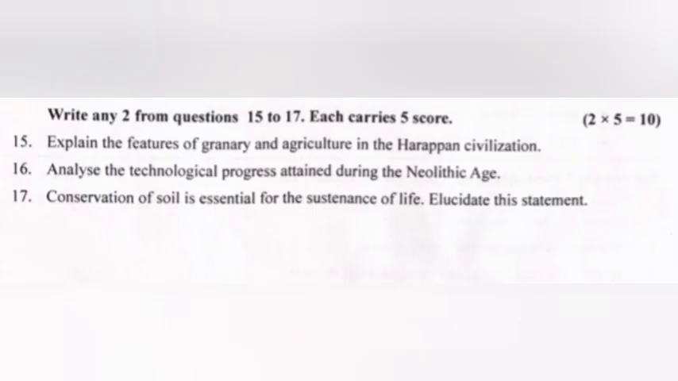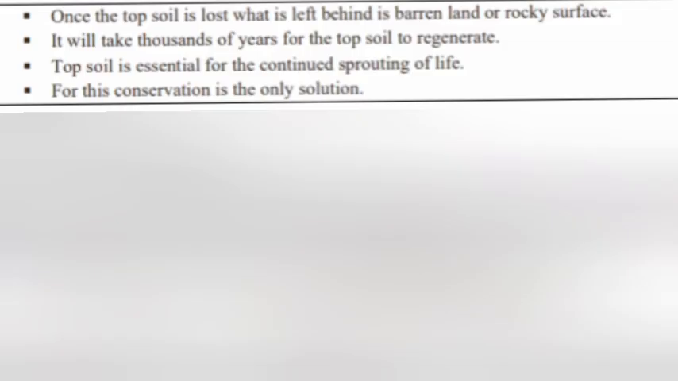17. Conservation of soil is essential for the sustenance of life. Elucidate this statement. Answer. Once the topsoil is lost, what is left behind is barren land or rocky surface. It will take thousands of years for the topsoil to regenerate. Topsoil is essential for the continued sprouting of life. For this, conservation is the only solution.